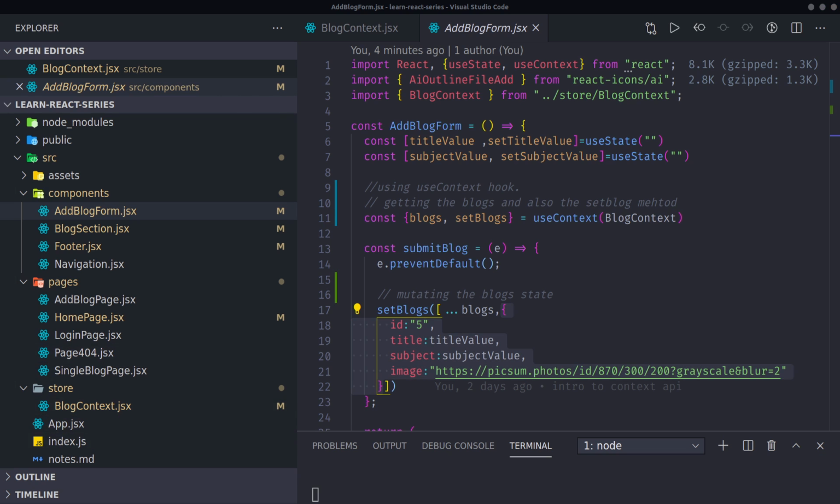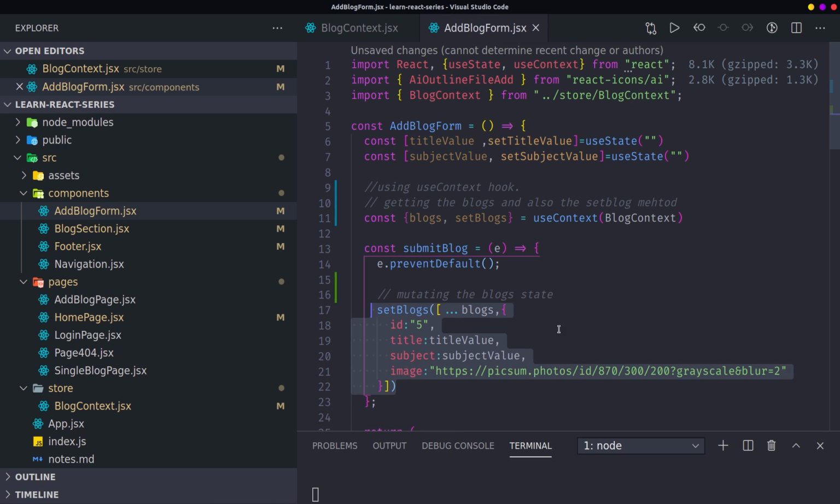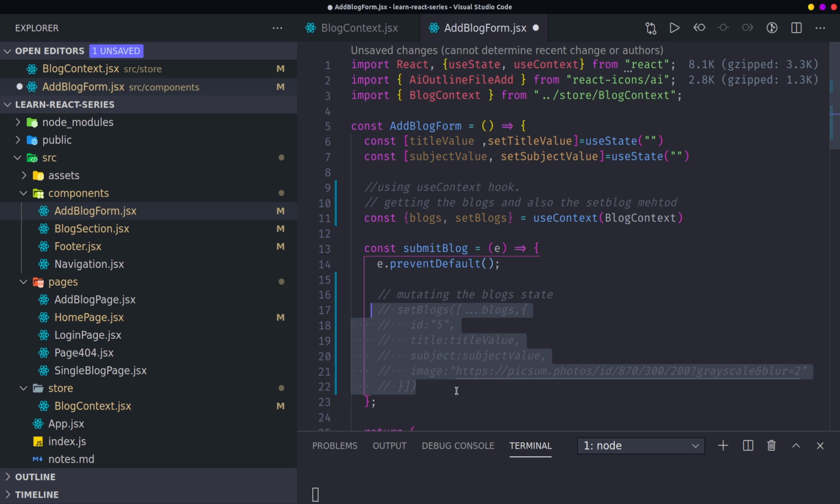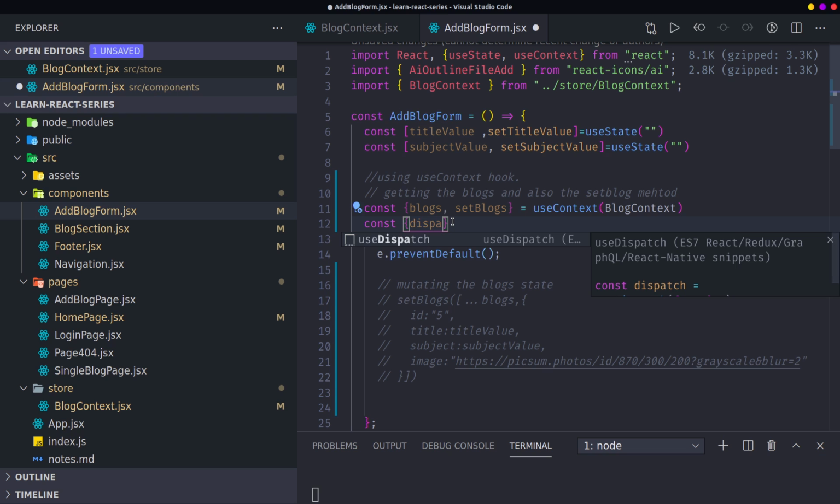In our case, I'm just going to move this one. I don't need this anymore. Let's leave it here, just comment it out. With that, down here, I need to get the blocks, and also, no, I don't need the blocks. I need the const dispatch.